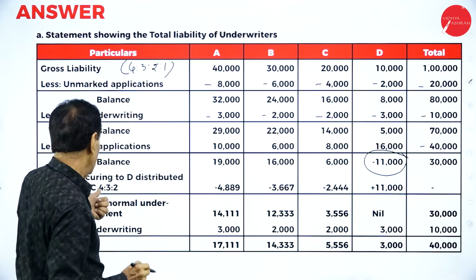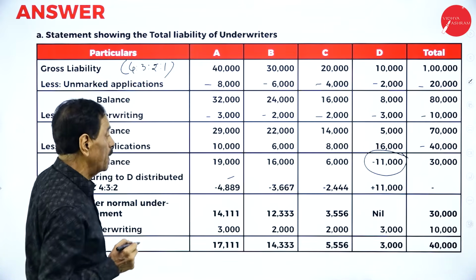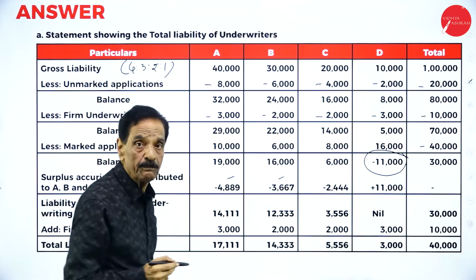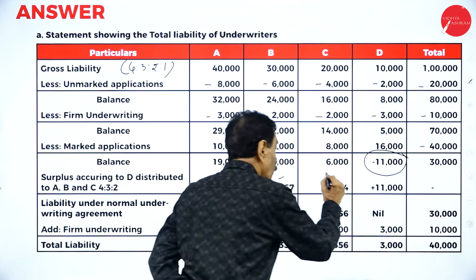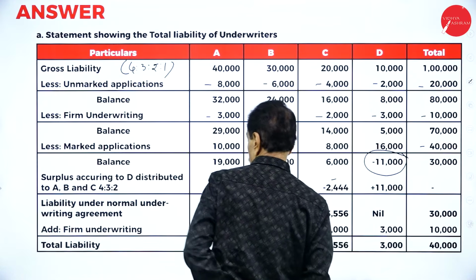So 4,889 goes in favor of A, 3,667 goes in favor of B, 2,444 goes in favor of C, totally plus 11,000.